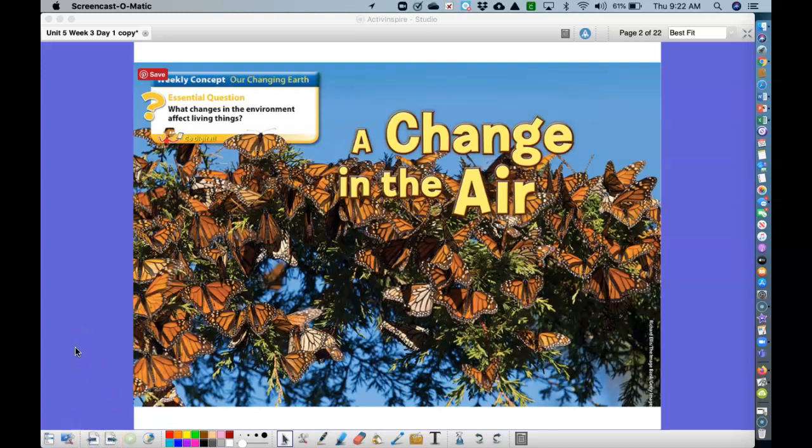Unit 5, Week 3, Wonders. A change in the air. Our essential question this week is, what changes in the environment affect living things?